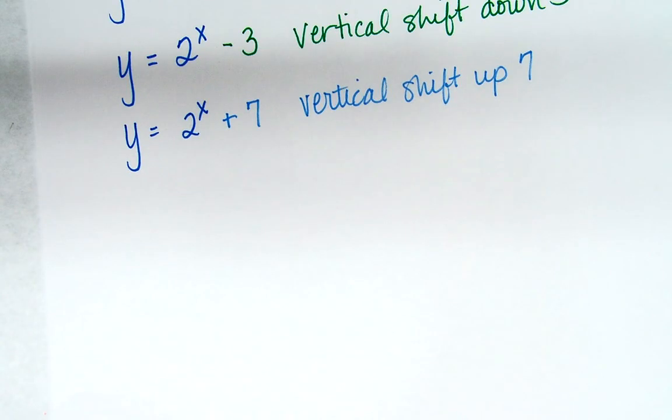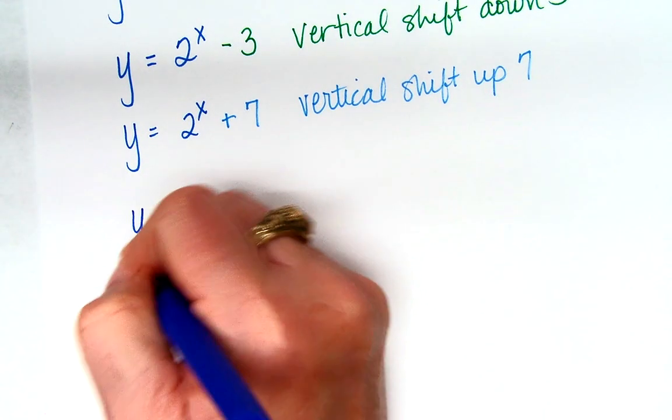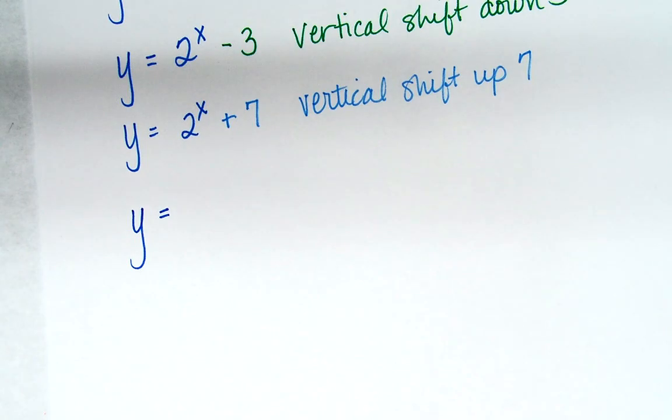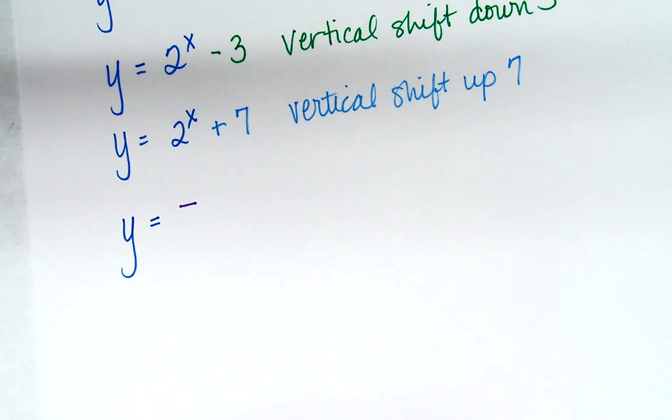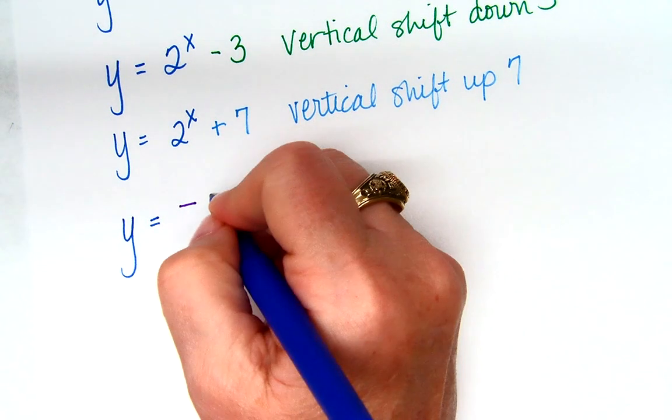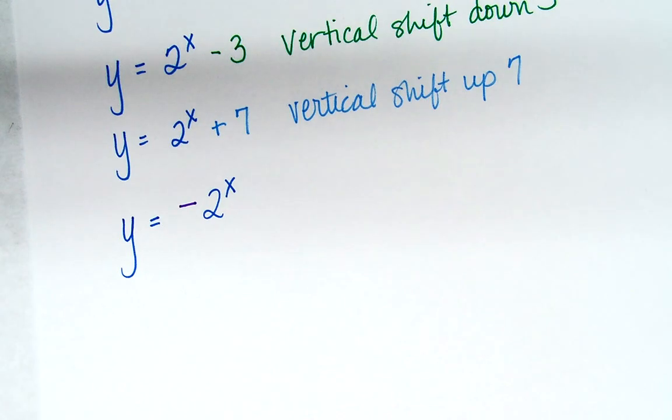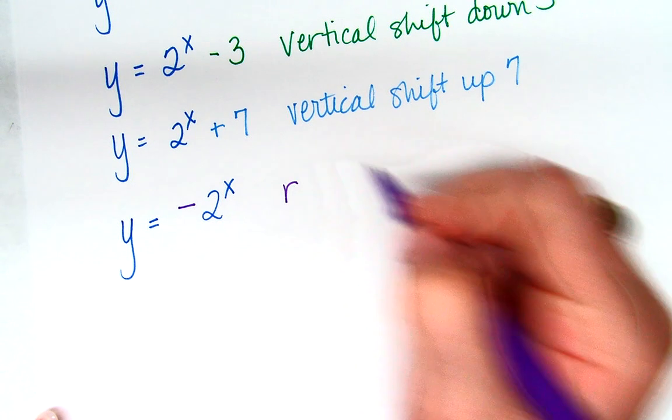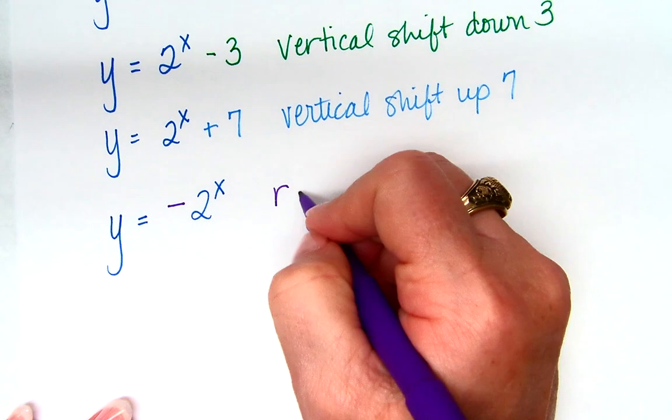So what about this then? Y equals negative 2 to the x. What's the negative cause? A reflection.